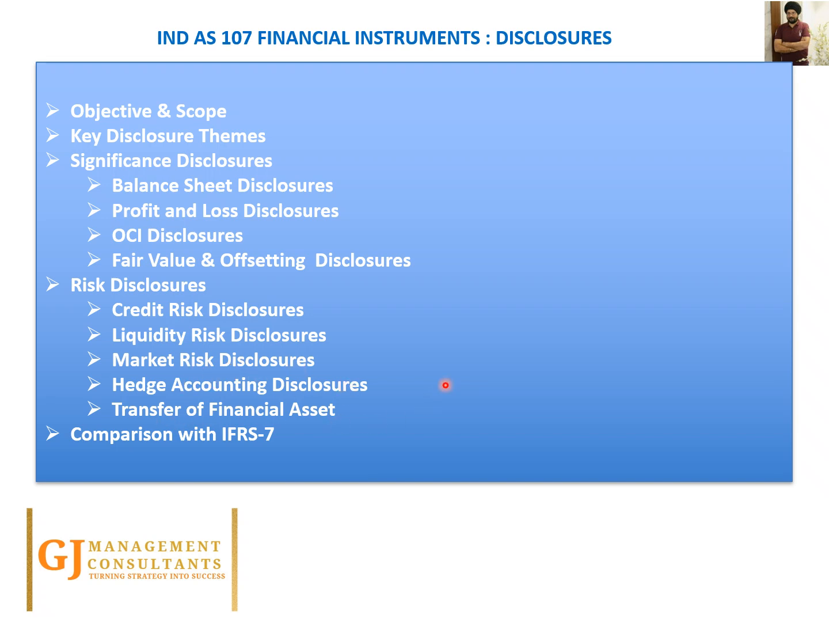transfer of financial assets. And then we'll quickly have a look at the key differences, if any, between IFRS 7 versus Ind AS 107. This Ind AS 107 is, in fact, purely a financial instrument disclosure standard. It does not talk about the recognition and measurement, which is in the scope of Ind AS 109. So we're going to move to the first slide, which is the objective and the scope.